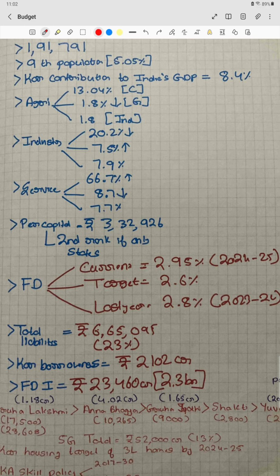And if we compare with India, definitely Karnataka should be high because it is an IT hub. India is growing its IT sector by 7.7 percent. Then we have to know the per capita income of the state. In terms of amount, it is 3,32,926 rupees, and its rank is second if we consider only states, because Delhi has the highest, it will be first.